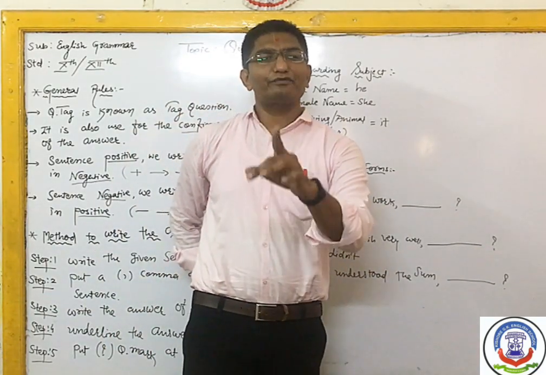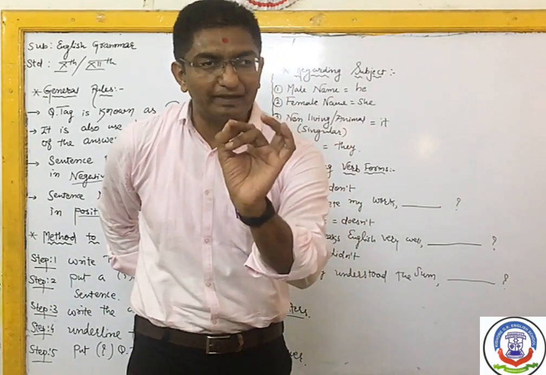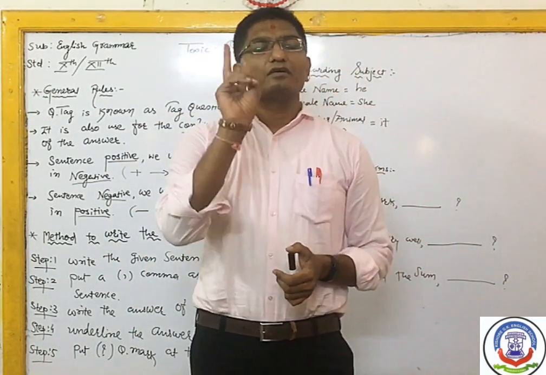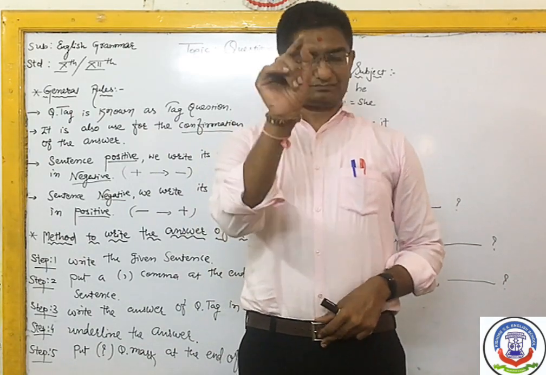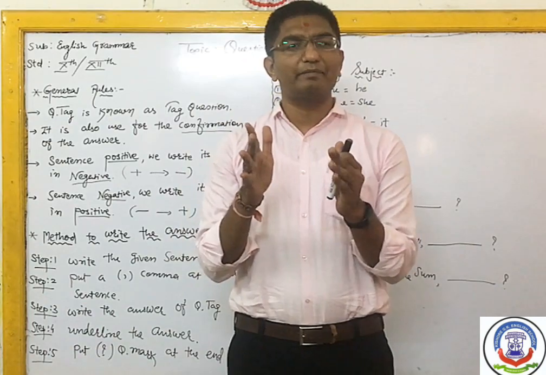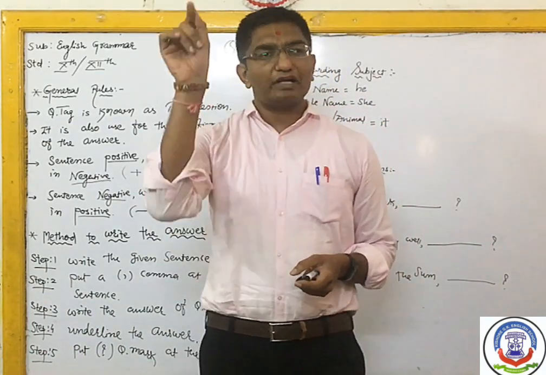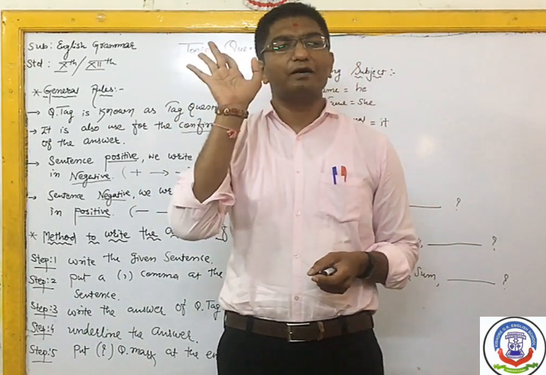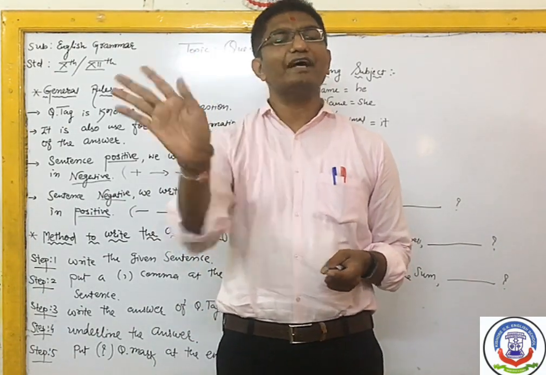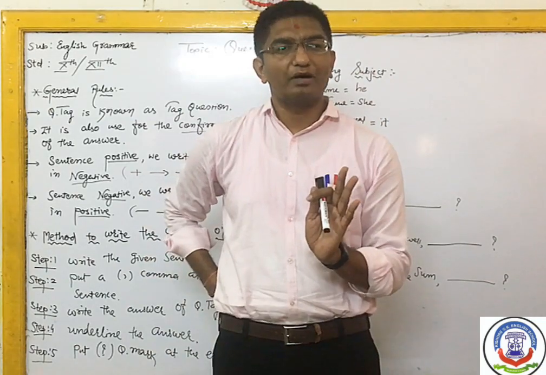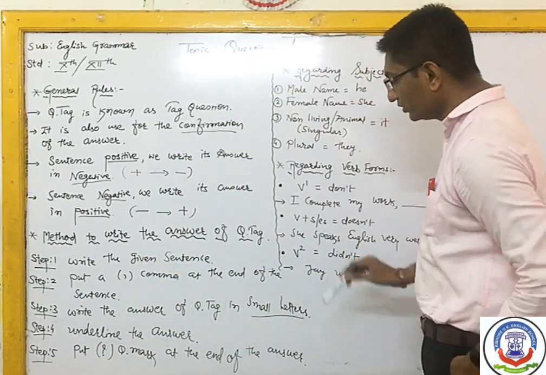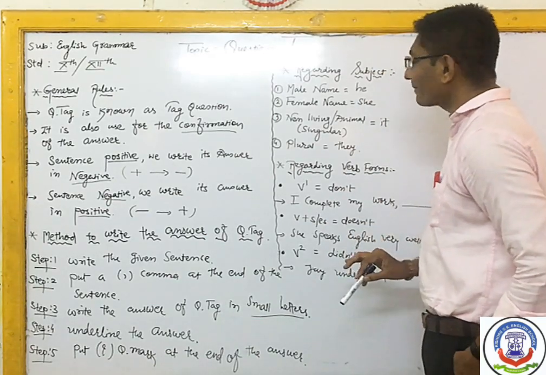So all my dear friends, all my dear students, keep in mind the steps I am repeating. First, write the given statement. Second step, put a comma. Third step, write the answer of the question tag in small alphabet. And fourth step, put a question mark at the end of the answer. Then only you will get 1 full mark. Otherwise 0. Even though the answer is right, you will get 0 marks. Right? So these steps you all should follow in a proper manner.